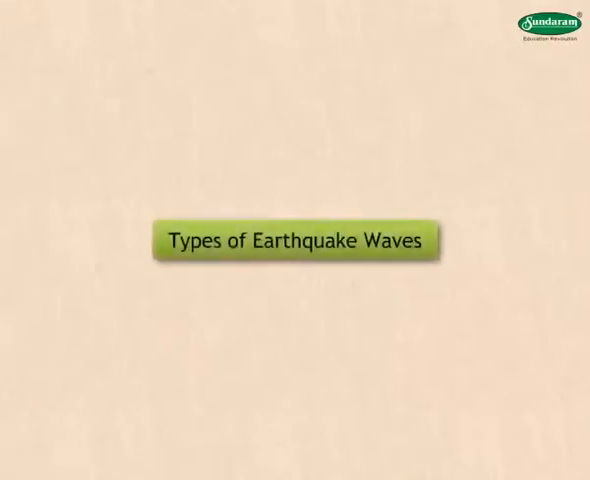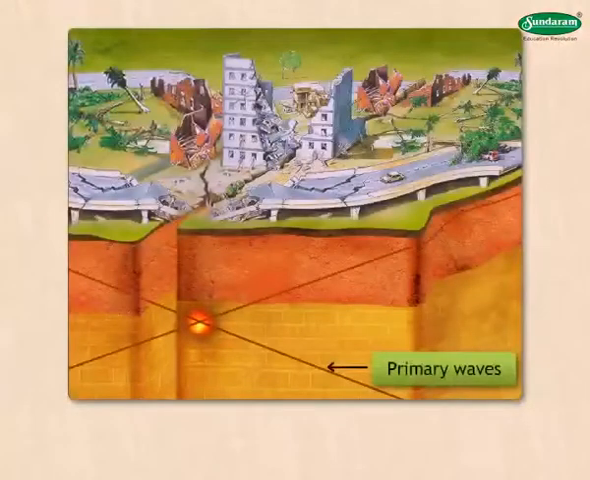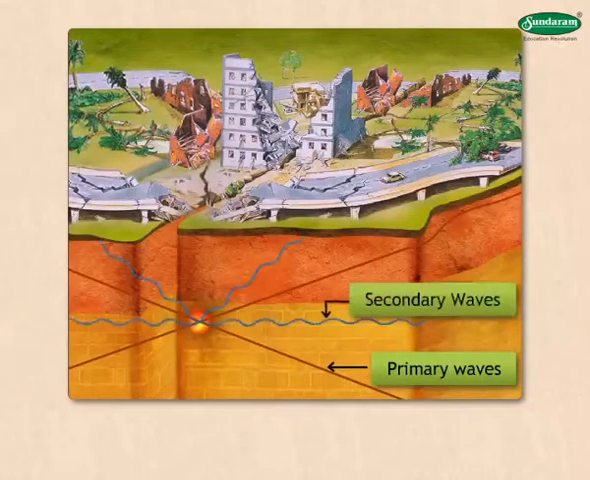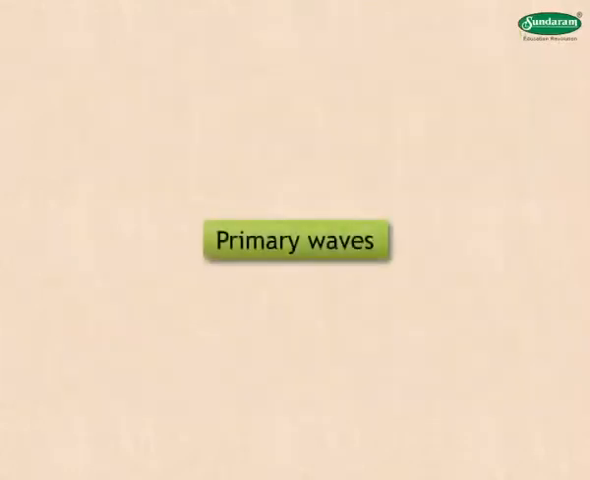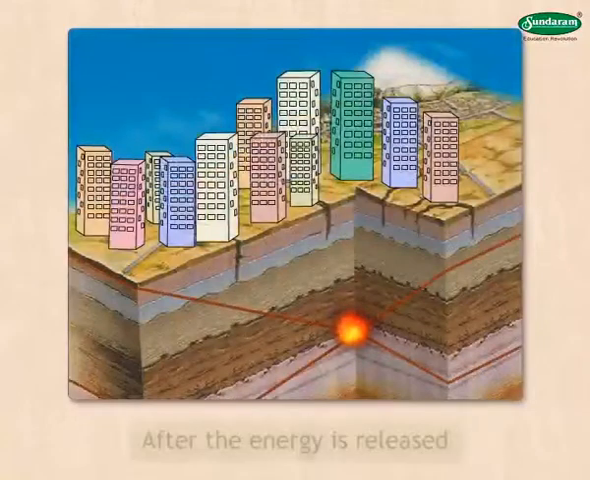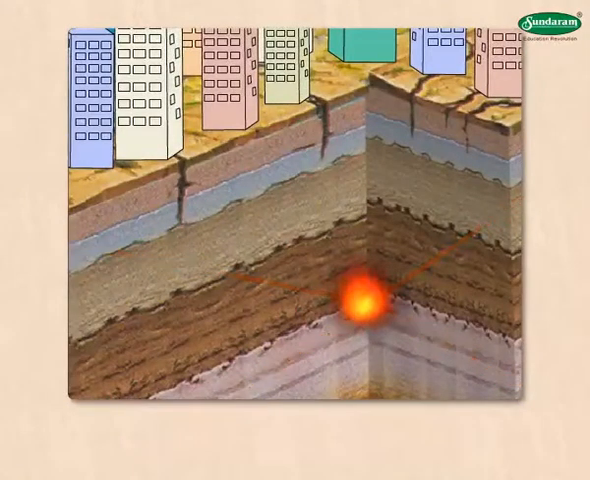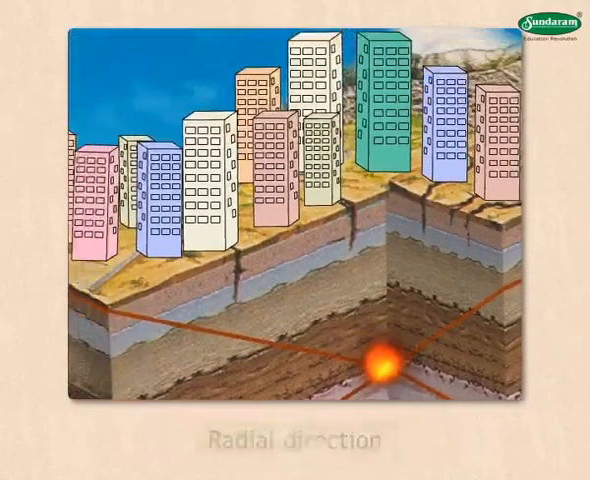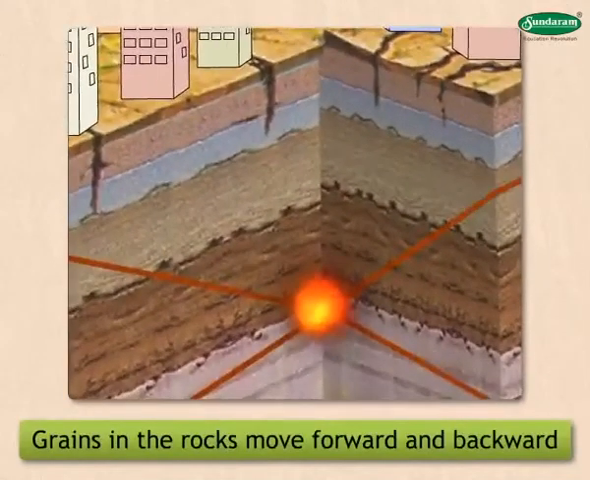Types of earthquake waves. Earthquake waves are of three types. 1. Primary waves. 2. Secondary waves. 3. Surface waves. Let us learn about the three waves in detail. Primary waves. These are the waves first to reach Earth's surface immediately after the energy is released in the interior. The waves traveling rapidly in radial direction are called primary waves. Due to these waves, the grains in the rocks move forward and backward in the direction of the waves.